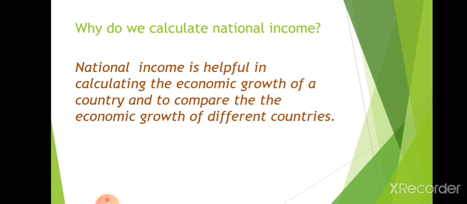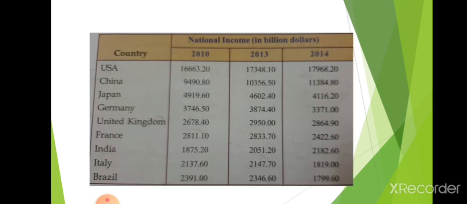We can compare the economic growth of different countries by calculating the national income of those countries. See the table given in your textbook, page number 38. Here we can see the national income of different countries in different years, that is 2010, 2013 and 2014.